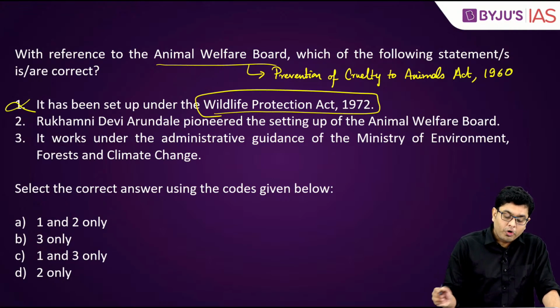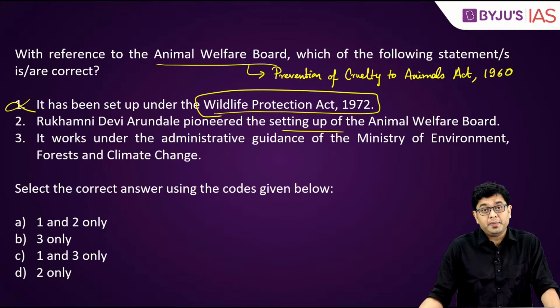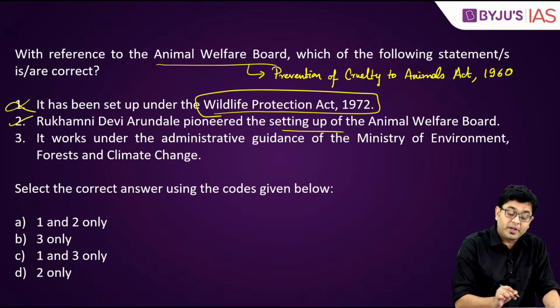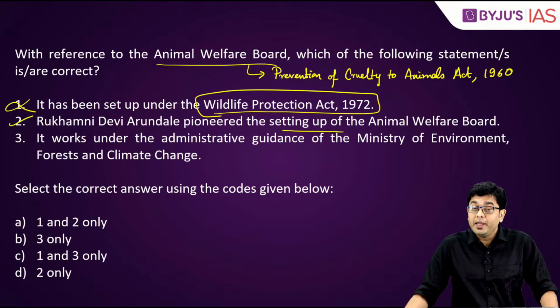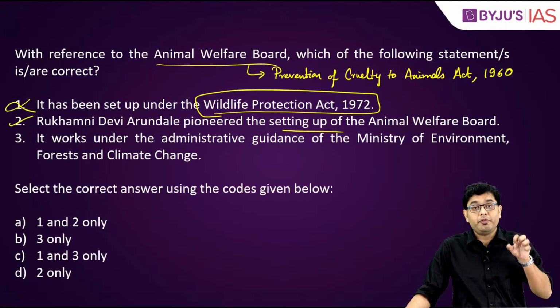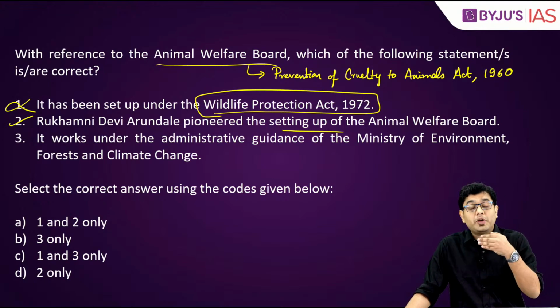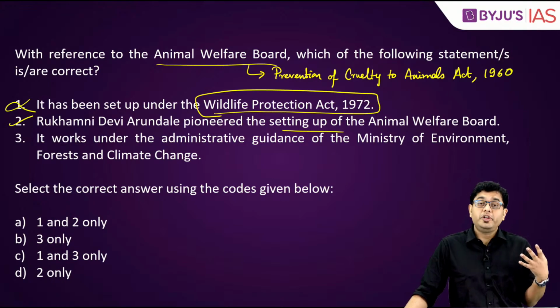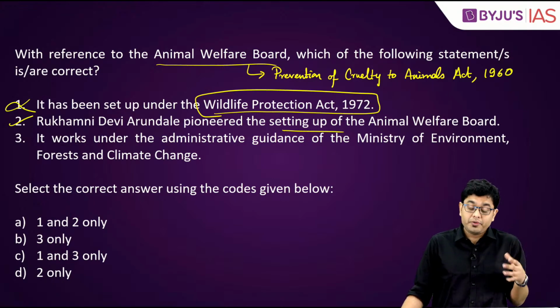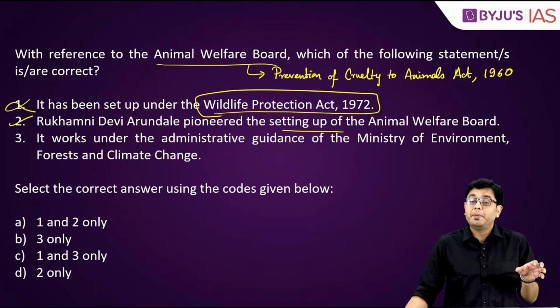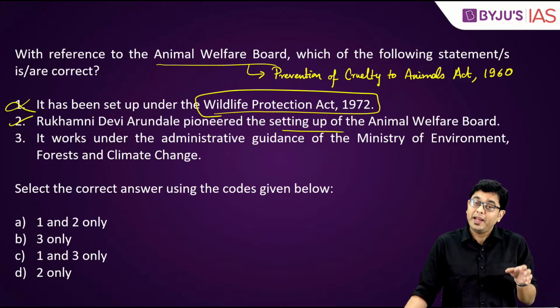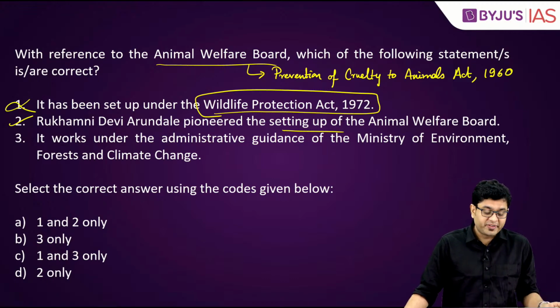Second, Rukmani Devi Arundale pioneered the setting up of the Animal Welfare Board. This is absolutely correct. By the way, Rukmani Devi Arundale is one such personality that you would have come across even under art and culture. When it comes to rejuvenation of Bharatnatyam in our country, she has been one of the pioneers. So that is why this is an important personality.